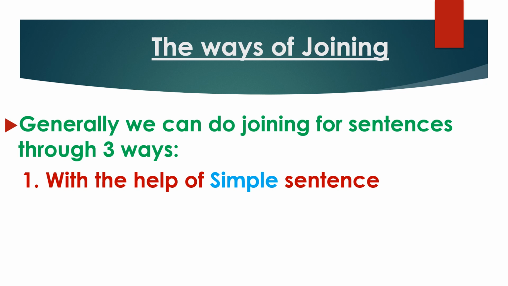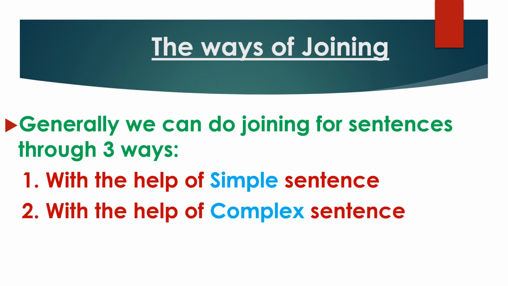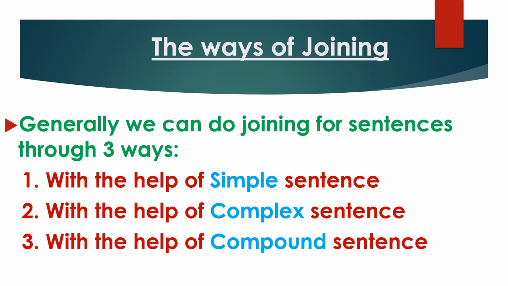Number two, we can join with the help of complex sentence. And number three, we can join with the help of compound sentence. So we can join two sentences using three ways.